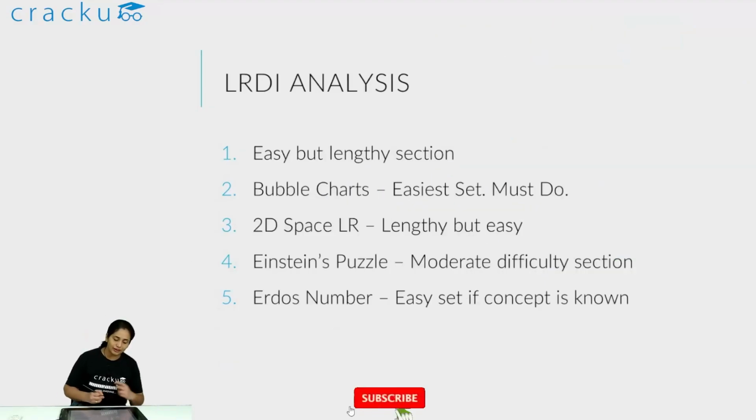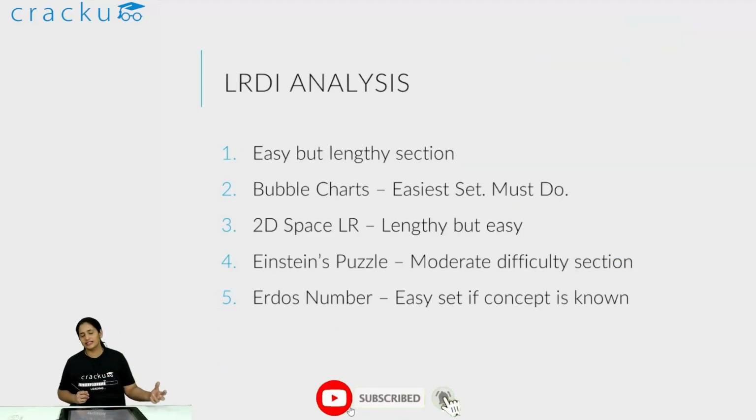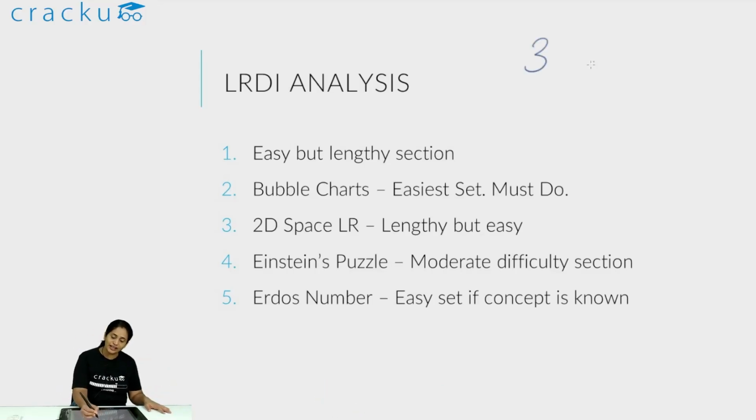So now let's take a look at the LRDI section. I felt this was an easy section as compared to all the previous DashCATs. There were 3 sets which I felt were easy to moderate, and this has almost never happened. But I felt 3 sets were very, very doable in this particular section. There was one harder set, but the remaining sets were actually fairly easy as such.